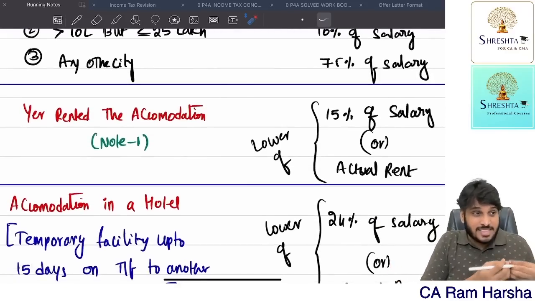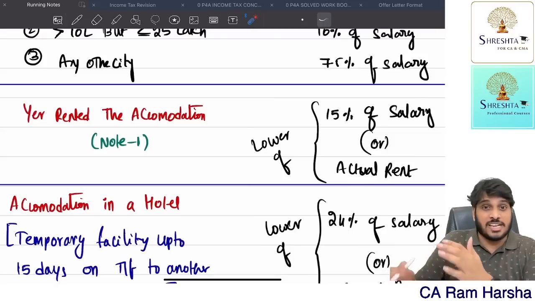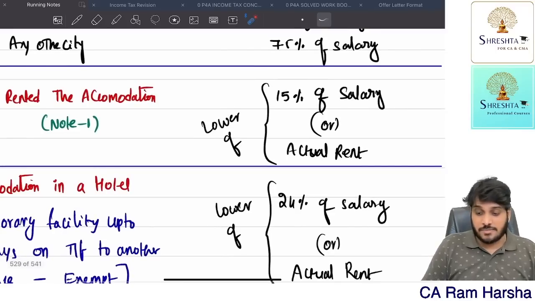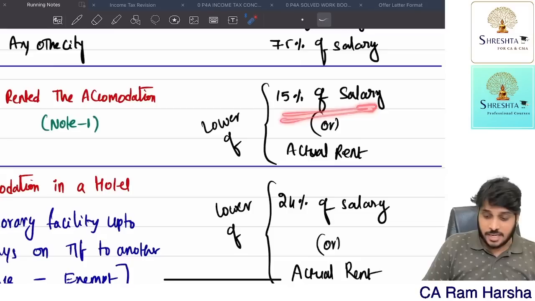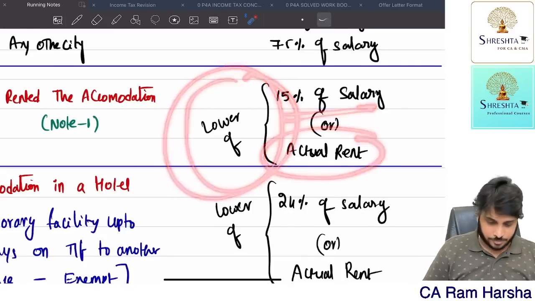Suppose the company doesn't have its own premises. They rented or leased one premises, and that premises we gave to the employee for his residential purpose. Means rented accommodation. Then what is the perquisite value? 15% of salary or actual rent, whichever is lower.